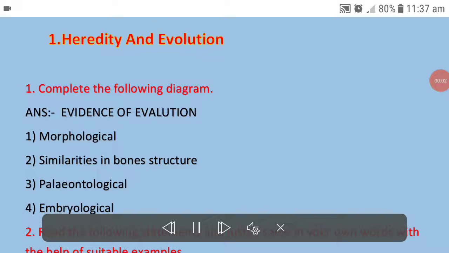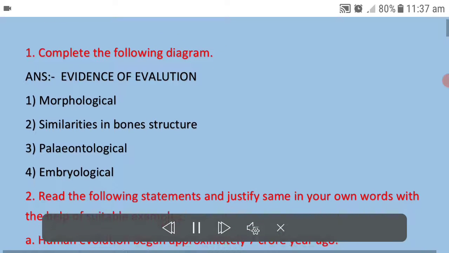Morphological. 2. Similarities in bone structure. 3. Paleontological. 4. Embryological. 2. Read the following statements and justify same in your own words with the help of suitable examples. A. Human evolution began approximately 7 crore years ago.